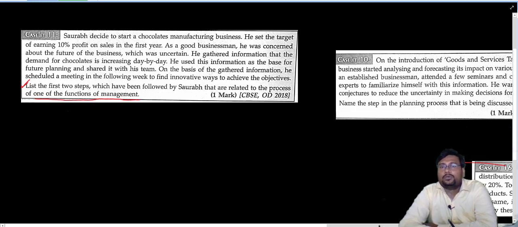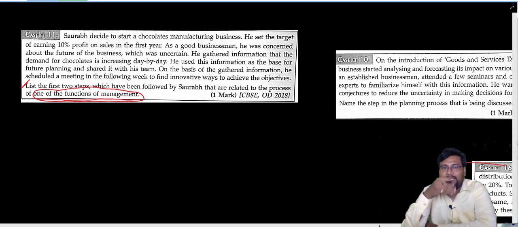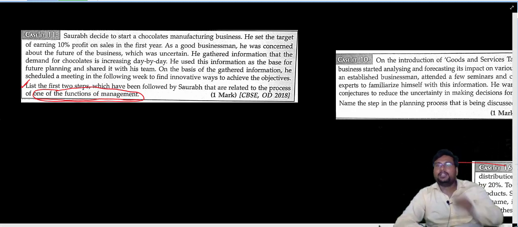So you have to do 2 things. First, you have to identify which function of management is present here. And when you identify that, then you have to find out what 2 steps, what 2 processes of that function are present in that. So take 2 minutes, read the case study.